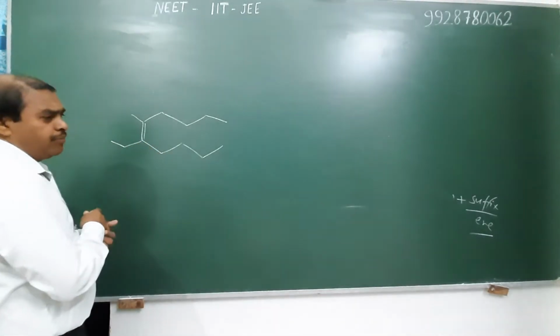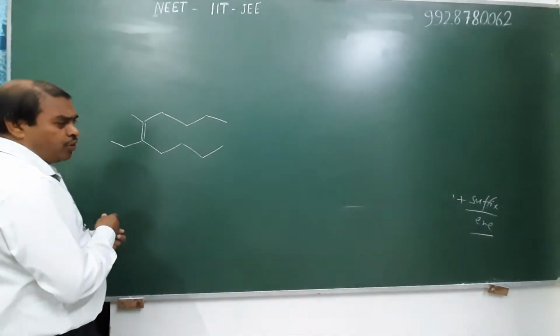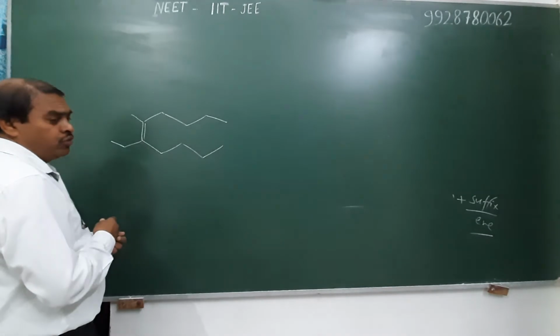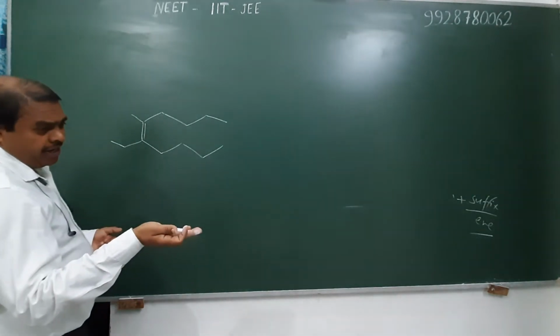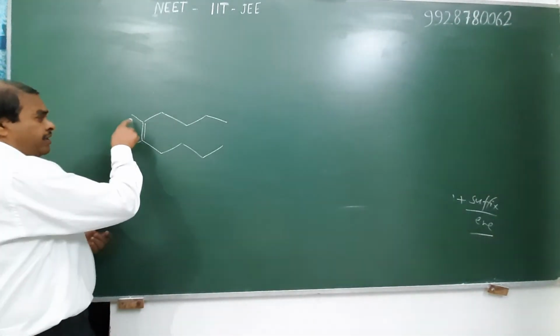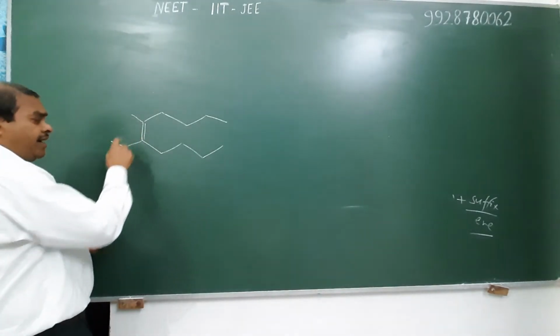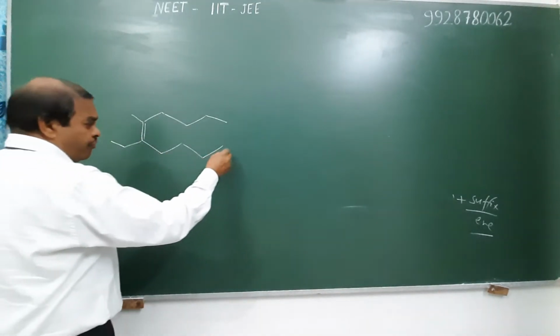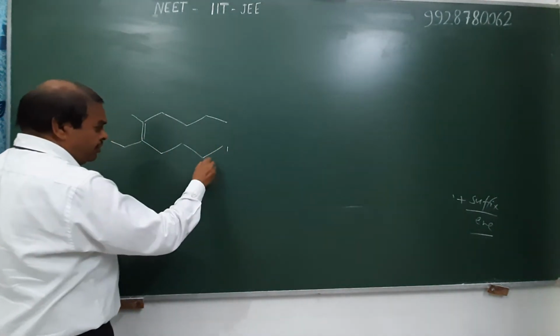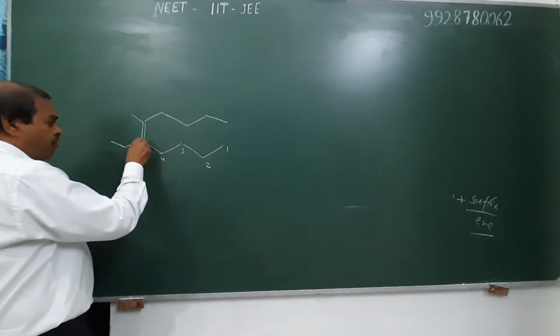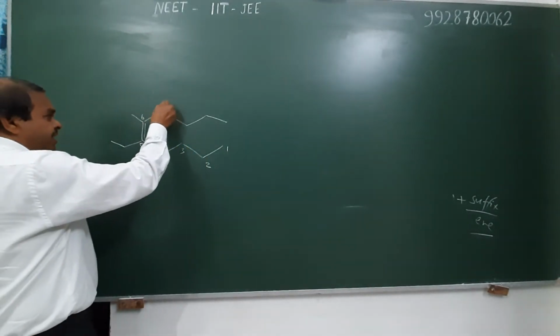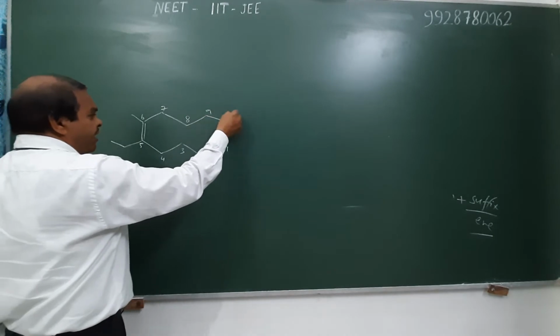If identical position is occupied by the double bond, then we give priority to that substituent which comes first in alphabetical order. For example, this substituent is methyl and that one is ethyl. Therefore, we start numbering from this end. 1, 2, 3, 4, 5, 6, 7, 8, 9 and 10.